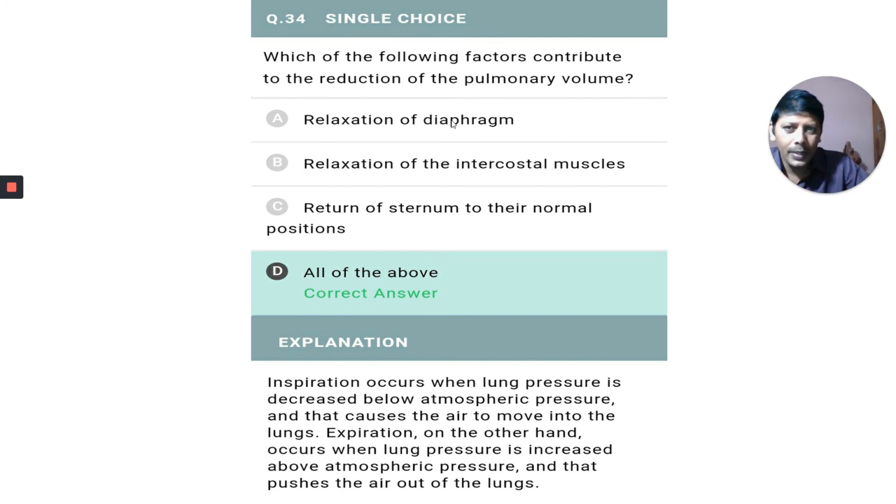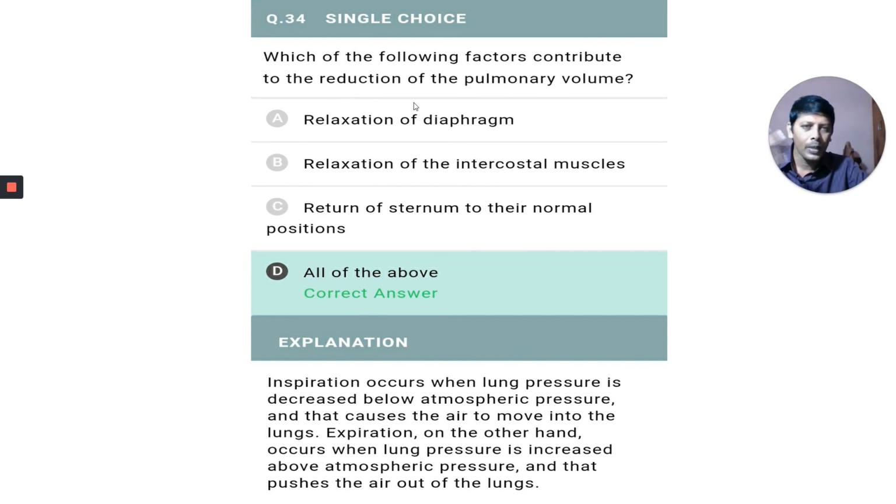Which of the following? This is from breathing and exchange of gases. Which of the following factors contribute to the reduction of pulmonary volume? Our lungs are situated in the thoracic cavity, which is an airtight chamber. When our thoracic volume increases, pulmonary volume increases. When our phrenic muscles and external intercostal muscles contract, there is an increase in the pulmonary volume. But what they ask here is reduction.